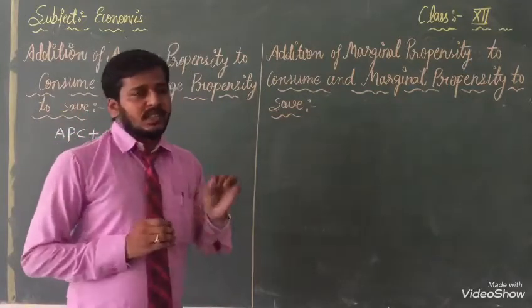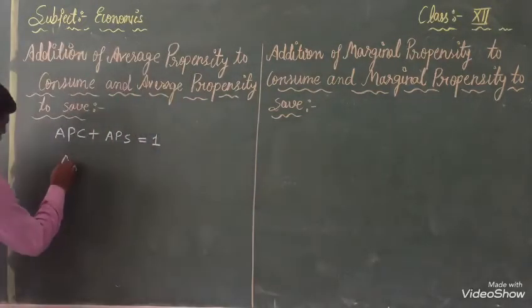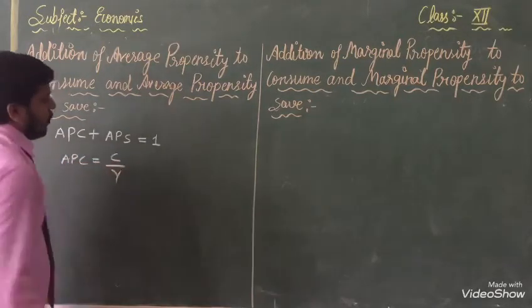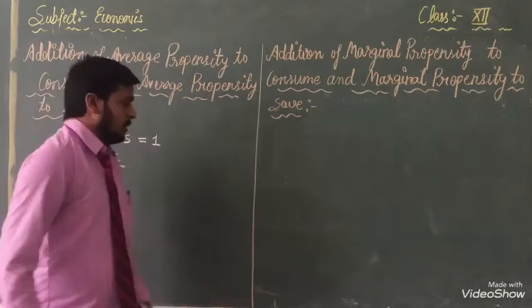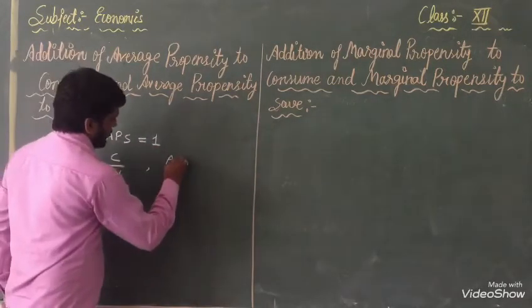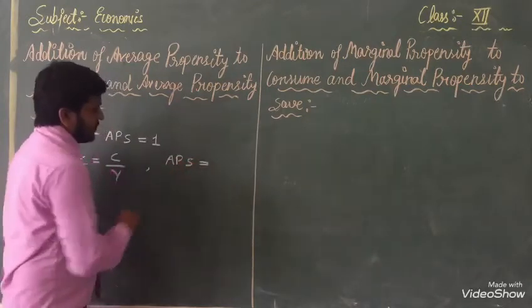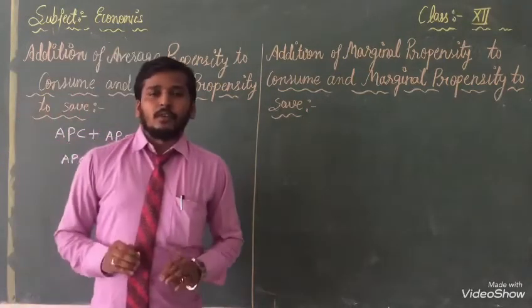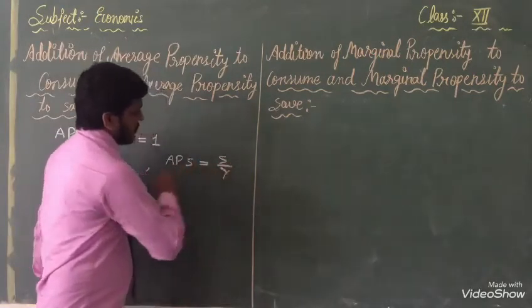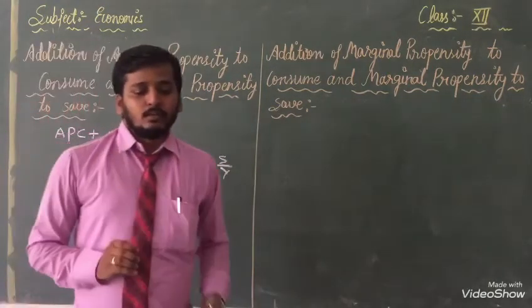We know the formulas I told you a minute ago. APC equals C by Y. This is the formula. And the second one, APS equals S by Y. This is the formula.